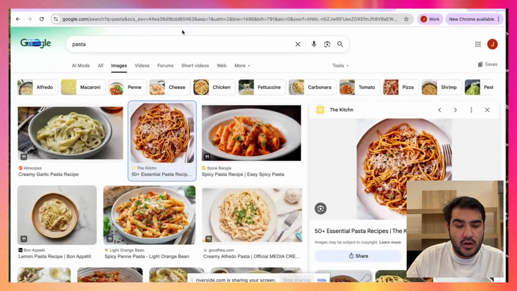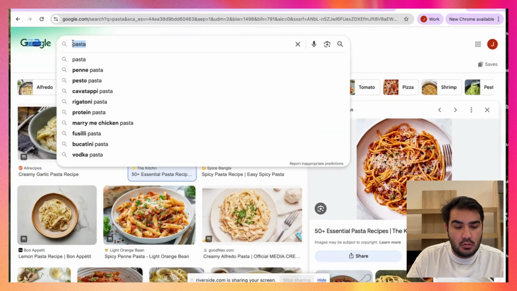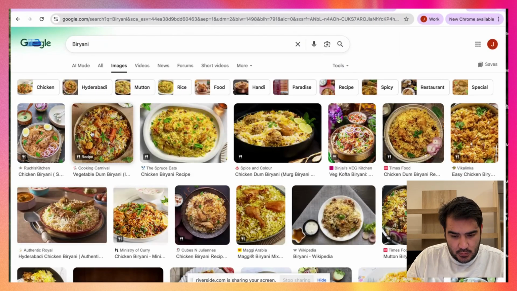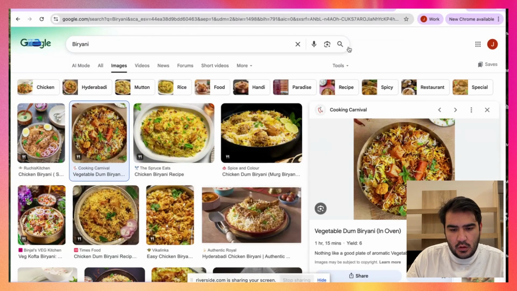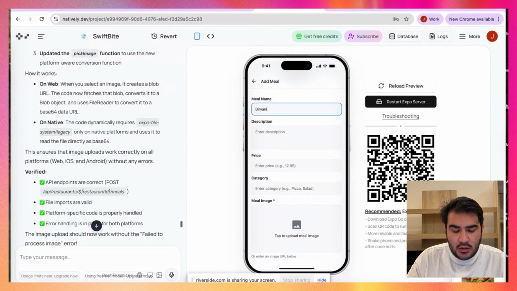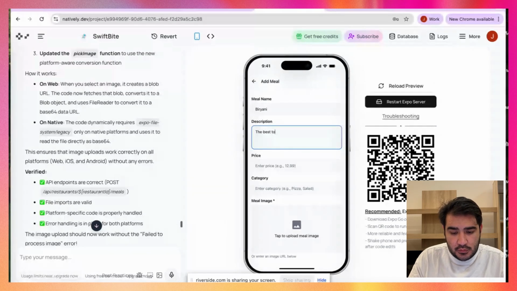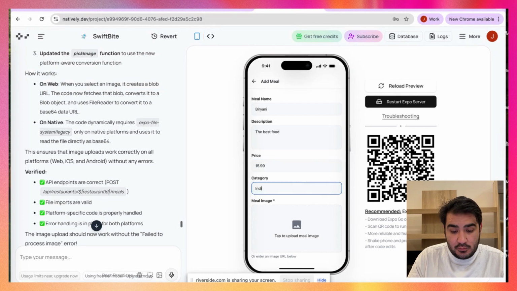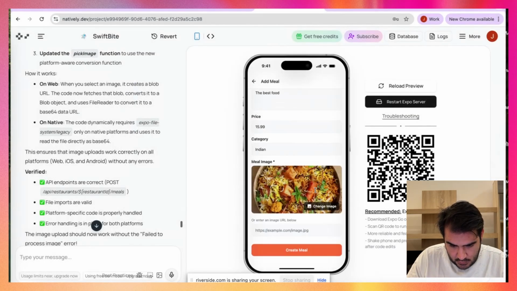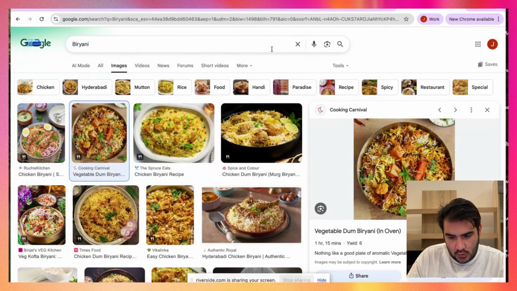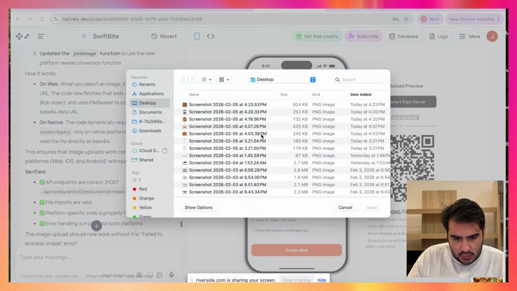Let's try to find something else. What do you want to eat? Biryani. I like biryani, so let's go with this. Let's take a picture of this. I'm gonna come here and say biryani, the base food, price 15.99, Indian, let's say. And we just put it here. Nice. We save it. Oh, this is too large. Let's make it small. Yeah, this is safe.